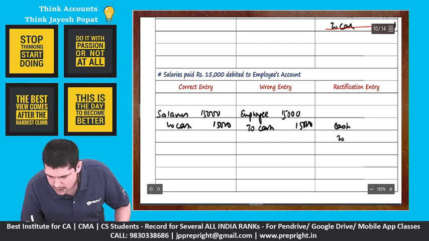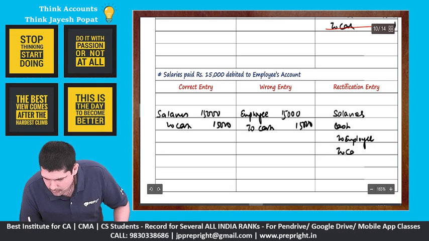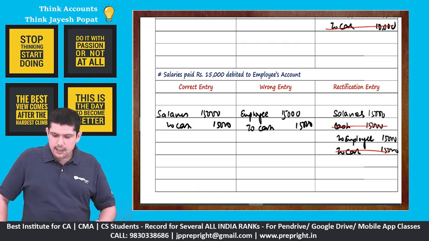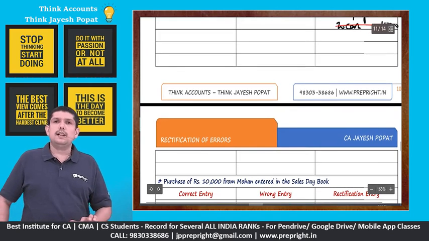So we'll say cash to employee, salaries to cash. Right, there's no problem with the cash account, so the cash account debit credit nullified. Our rectification entry becomes salaries to employee. Absolutely clear about this?